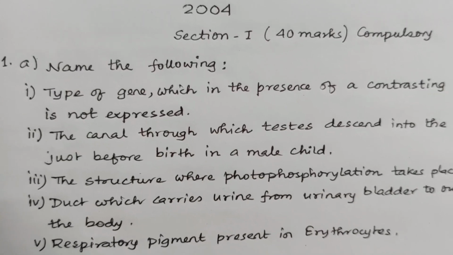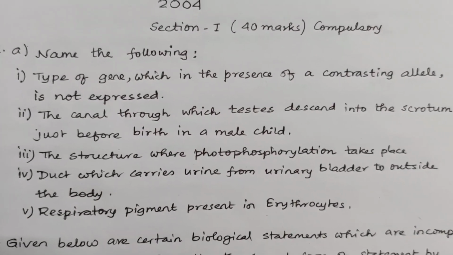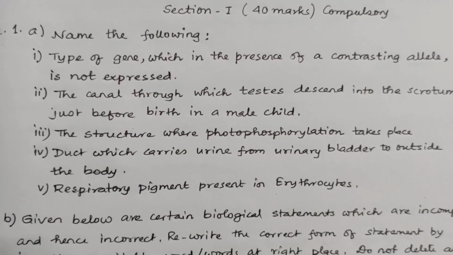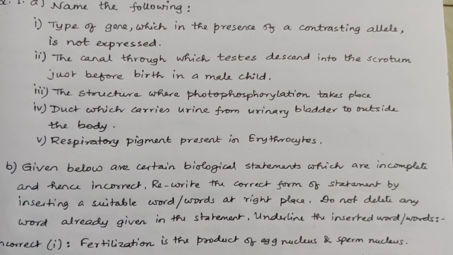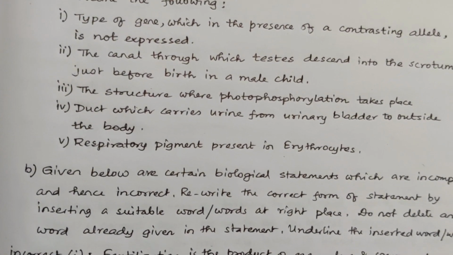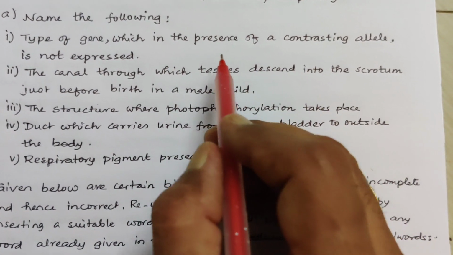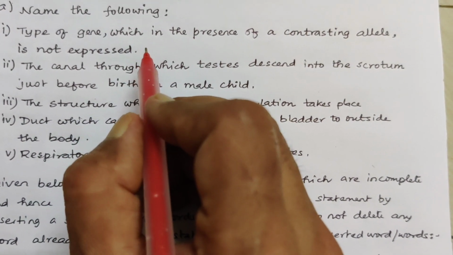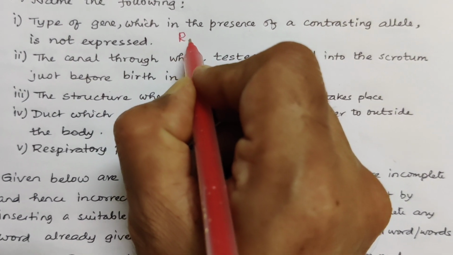This is the question paper of 2004, section 1, 40 marks compulsory. The first question states: name the following. The type of gene which in the presence of a contrasting allele is not expressed. What kind of gene it is? It is recessive.